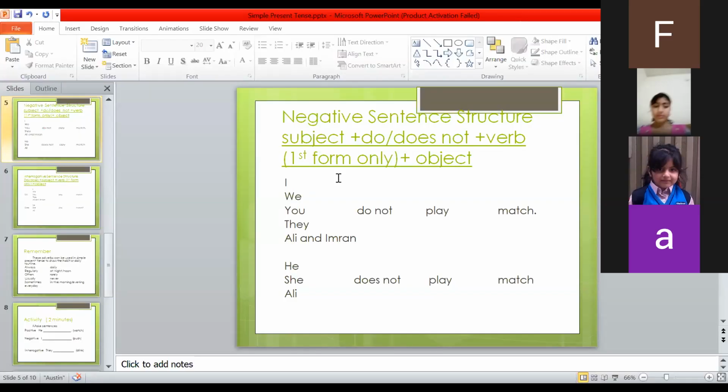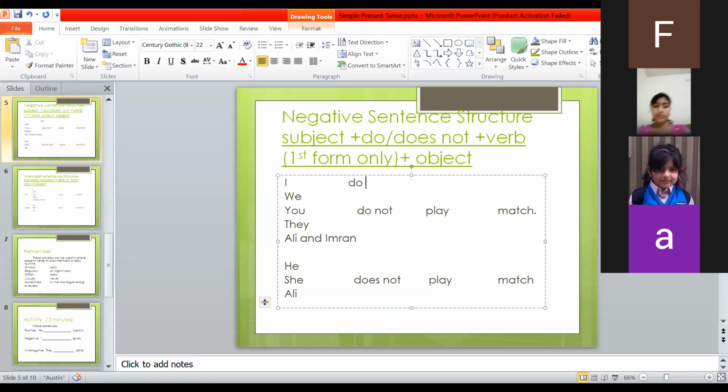I would be followed by do or does not. Obviously do not. Okay. I do not. Then again it would be followed by the first form of the verb. I do not play match.